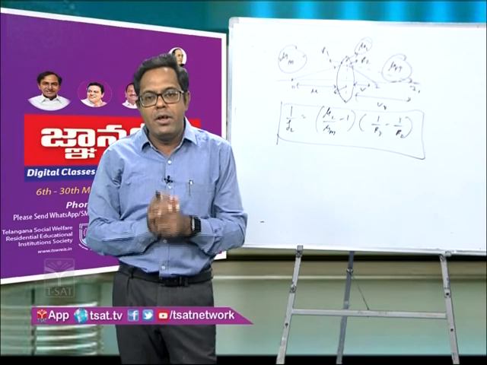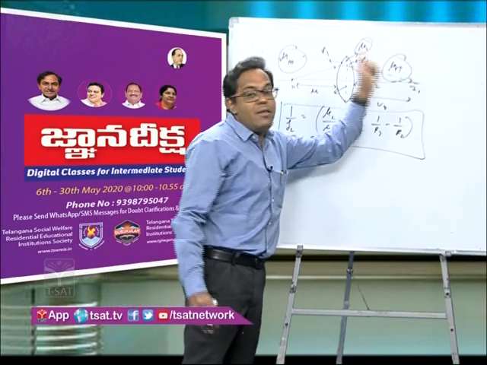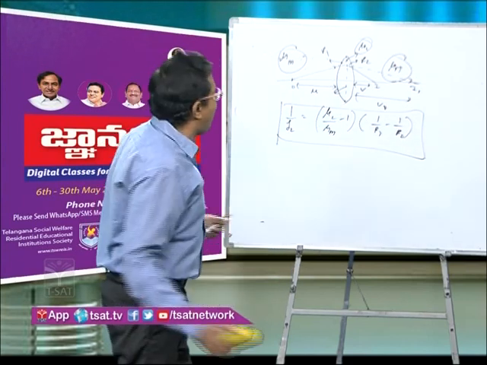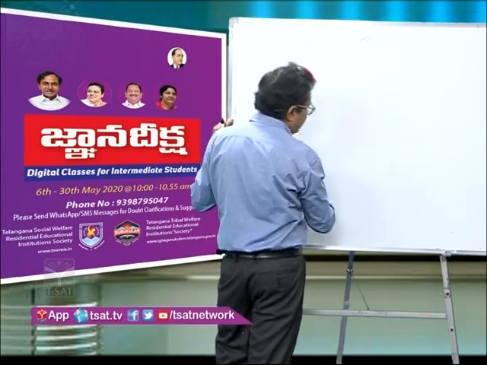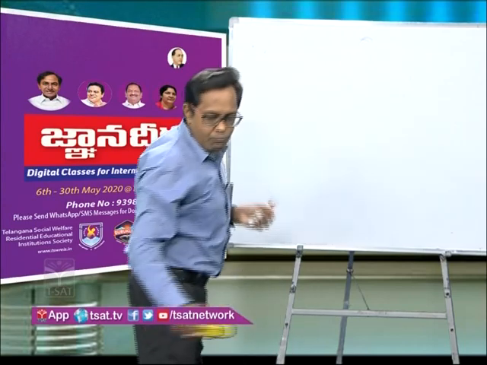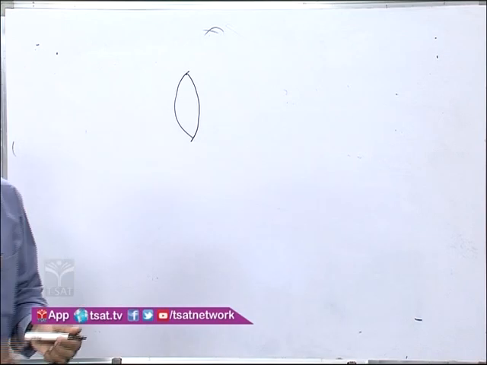But what will happen if the medium on either side of the lens changes? For example, let us consider the diagram over here.